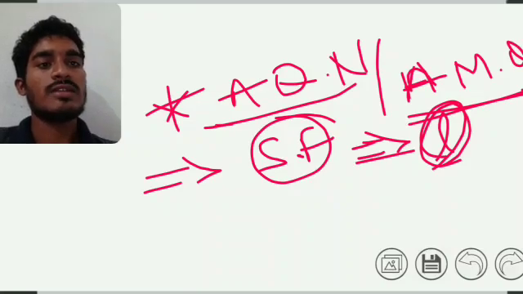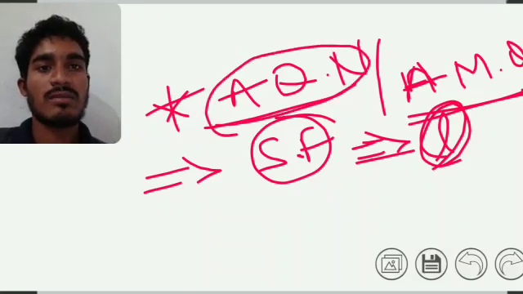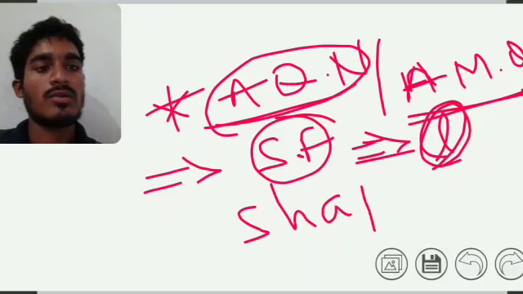The main function of the azimuthal quantum number is that it designates the shape of the orbital.